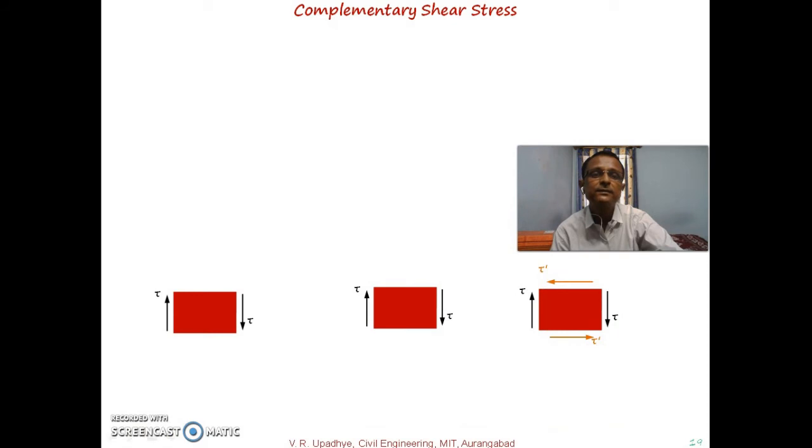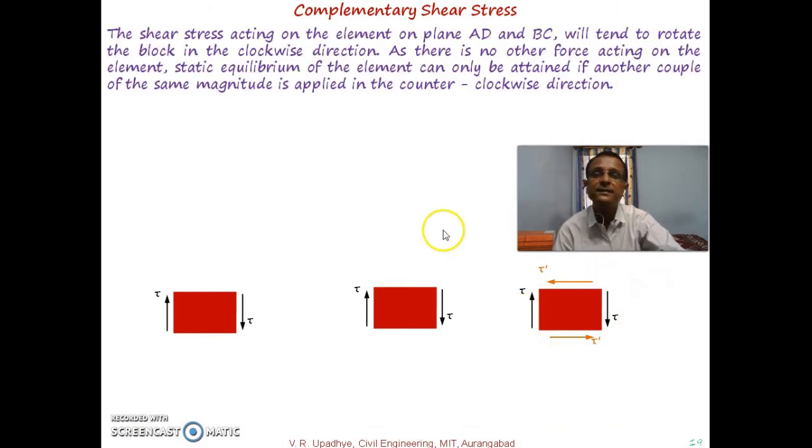So we will go through discussion regarding this. The shear stress acting on the element on plane AD and BC. Let us say this is A, B, C, D, something like that. So it is plane AD and BC will tend to rotate the block in the clockwise direction. So these two are rotating that block in clockwise direction.